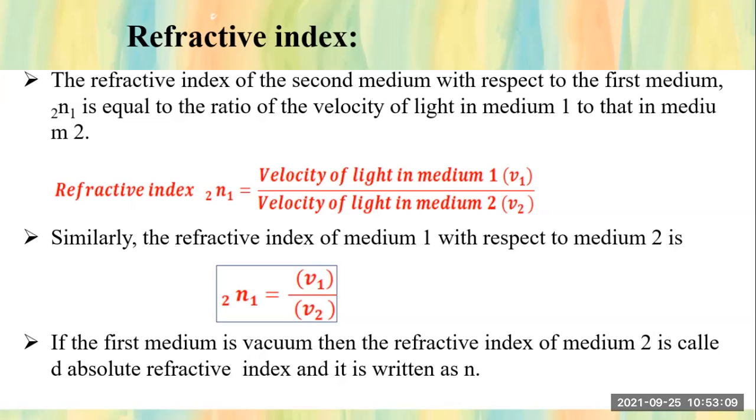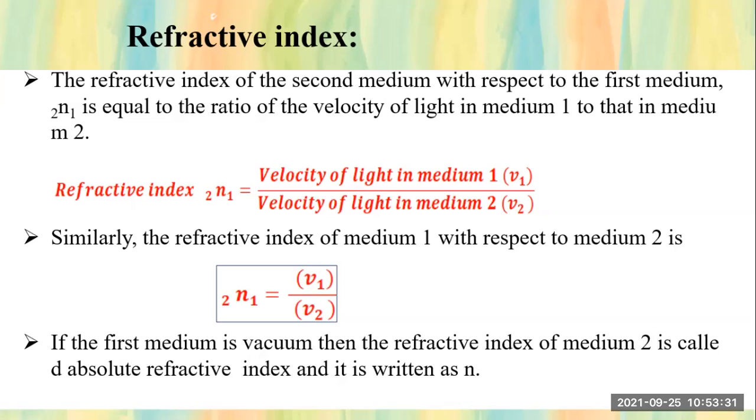The equation is in red color. Okay, so this is the formula, the equation of the refractive index of the second medium with respect to the first medium, that is 2 and 1. Similarly, we can write 2 and 1 equals V1 upon V2. Can you see the equation in the square bracket, students?